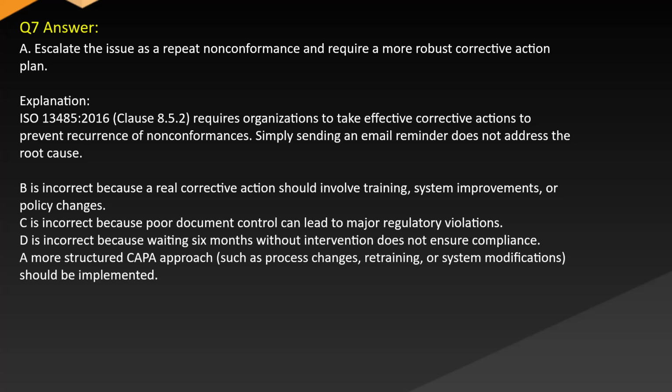B is incorrect because a real corrective action should involve training, system improvement, or policy changes. C is incorrect because poor document control can lead to major regulatory violations. D is incorrect because waiting 6 months without intervention does not ensure compliance. A more structured CAPA approach, such as process changes, retraining, or system modifications, should be implemented.